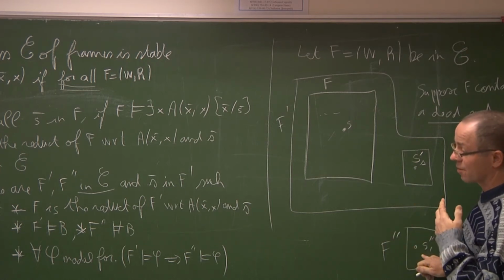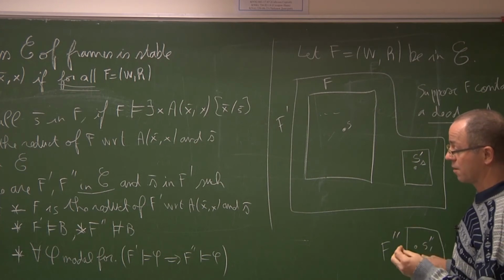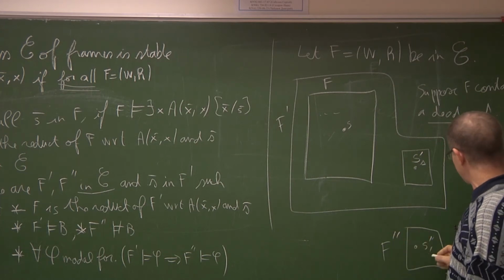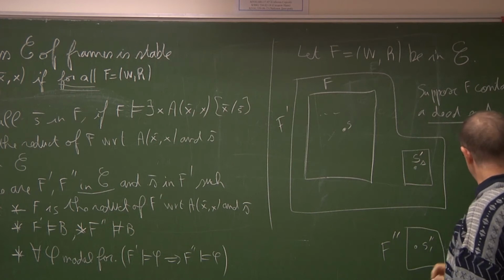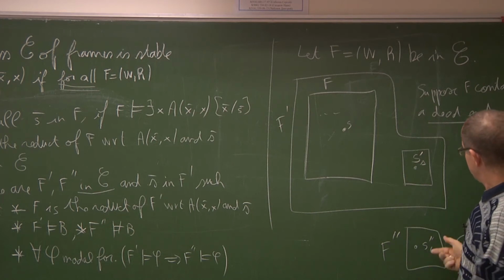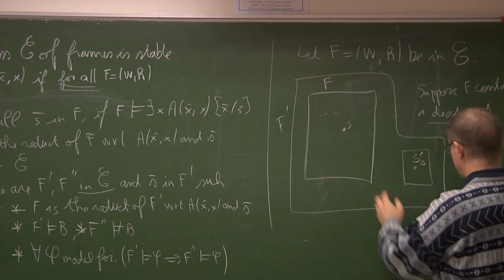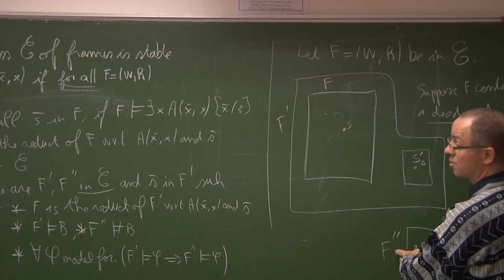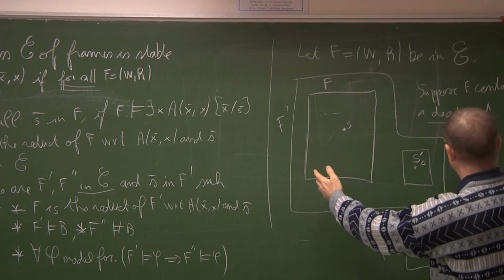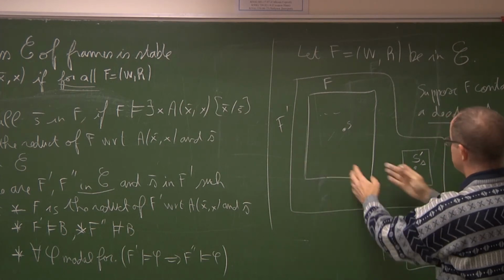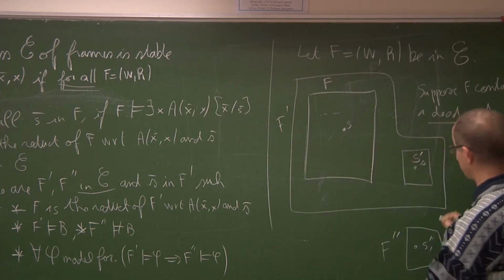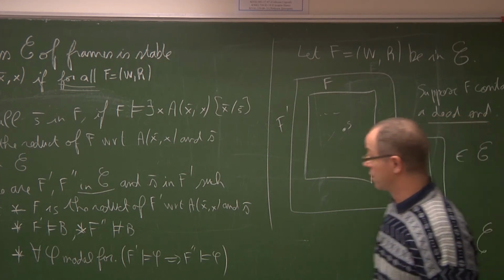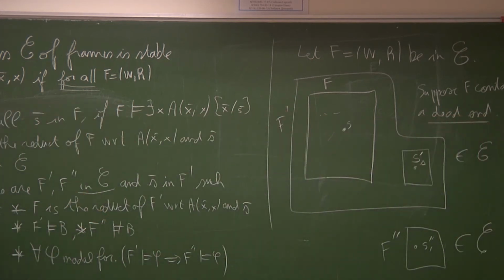And since the class C is closed under taking generated subframes, then this frame belongs to the class. But since F belongs to the class and this frame belongs to the class, and since the class is closed under taking disjoint union, then F prime, which is the disjoint union of F and F second, also belongs to the class. So both frames are in the class.